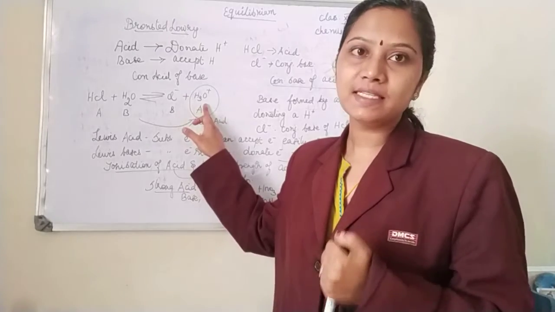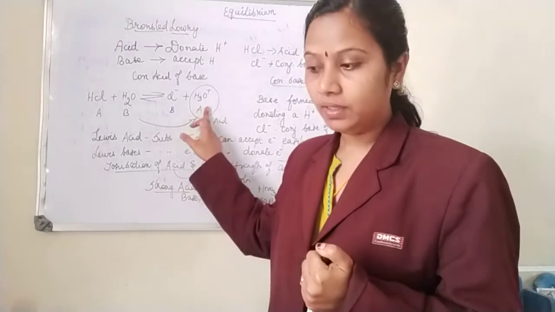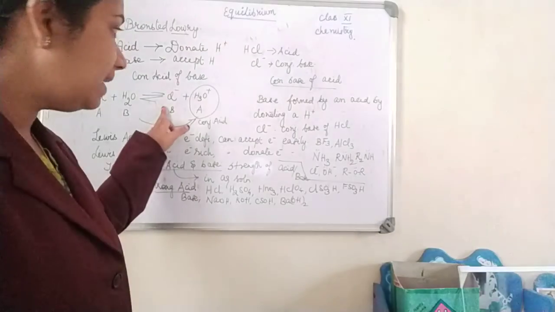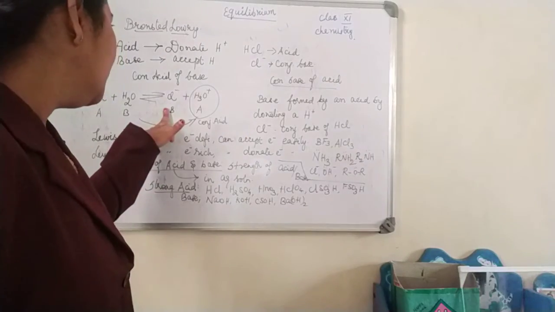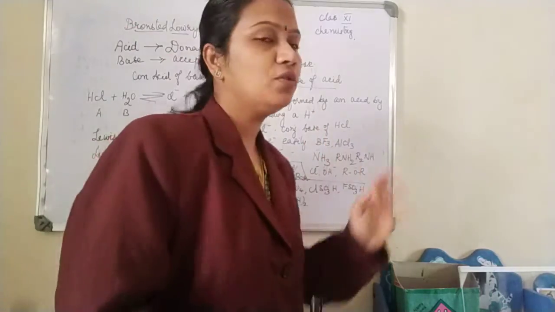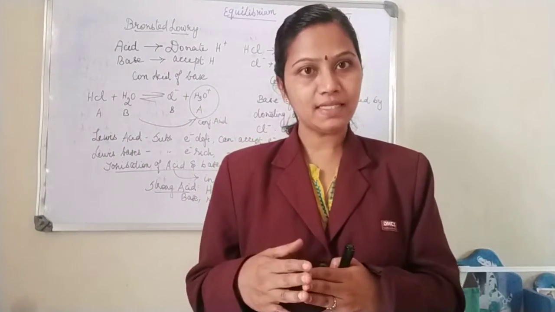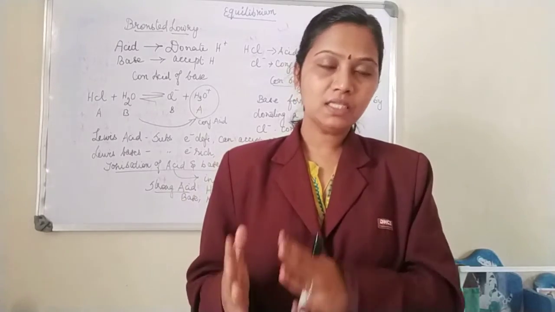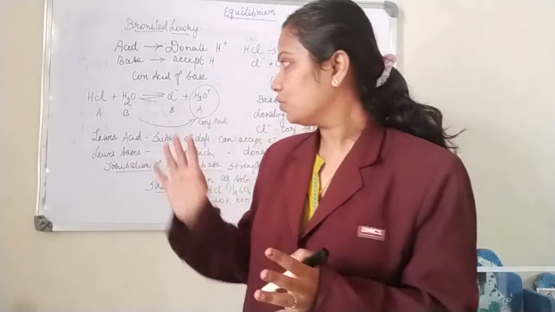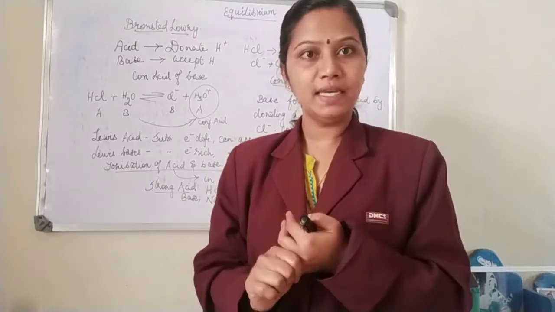I am going to refer to this as a conjugate acid because it has formed from a base by accepting a proton. And what is now your conjugate base? The conjugate base is this Cl minus, because this has formed from an acid by donating a proton. So chloride is the conjugate base of HCl. So we know now whenever an acid and a base react, you are going to get a conjugate acid and a conjugate base. Conjugate base is formed from an acid and conjugate acid is formed from a base. Okay, so vice versa. So this is your Bronsted-Lowry's concept of acids and bases. We know what is Arrhenius concept.